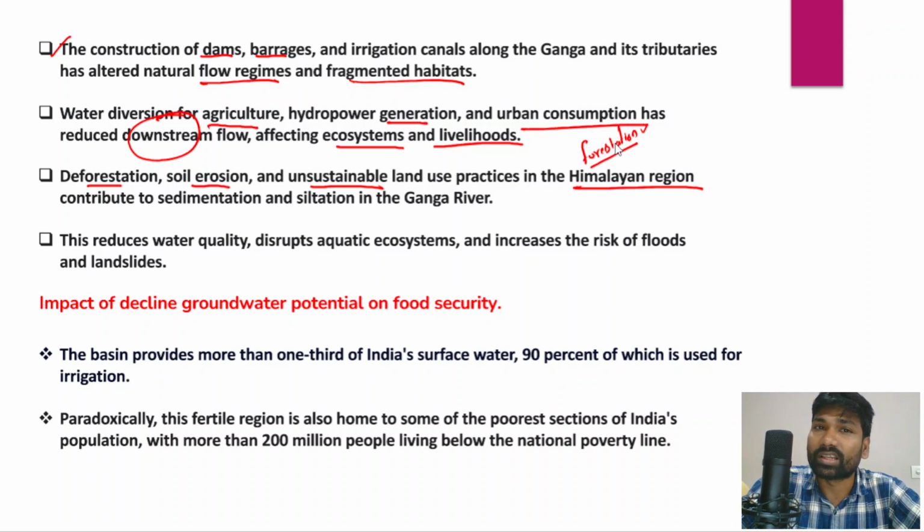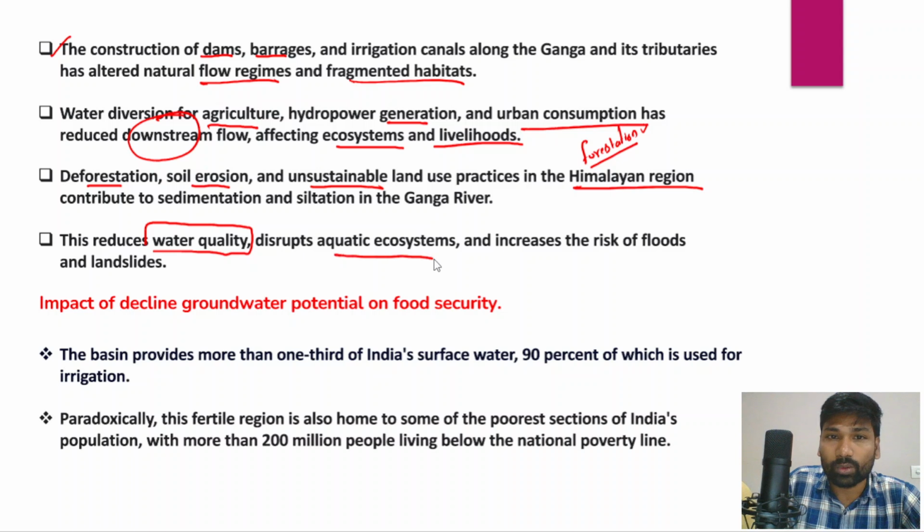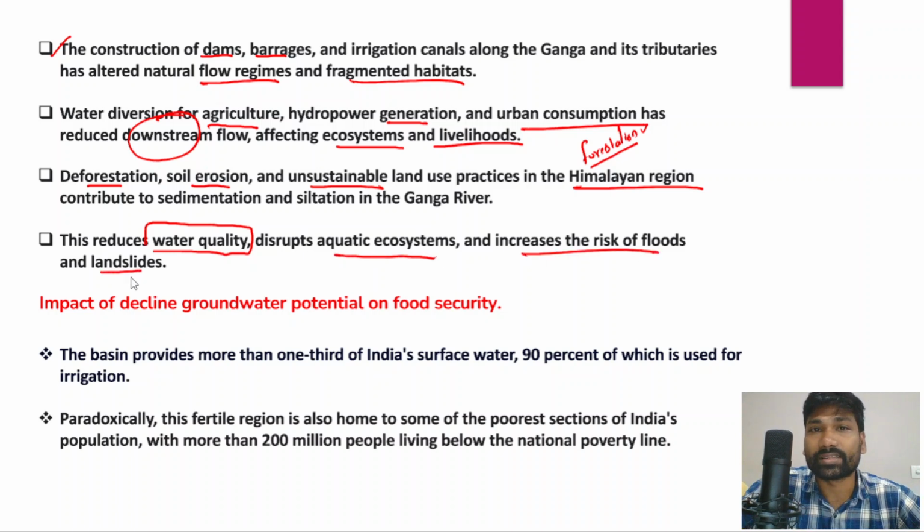So this would be another major reason for the declining groundwater tables. In fact, all these factors have not just led to declining water tables, but they also reduce the water quality, disrupt the aquatic ecosystems, and also increase the risk of floods and landslides as well, right? So then you need to write the impact of decline of groundwater potential on food security.